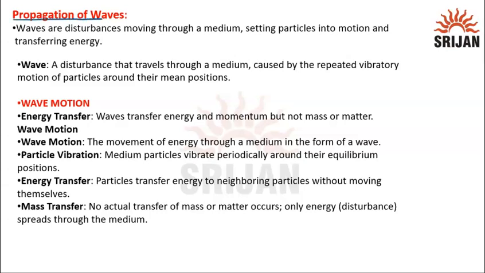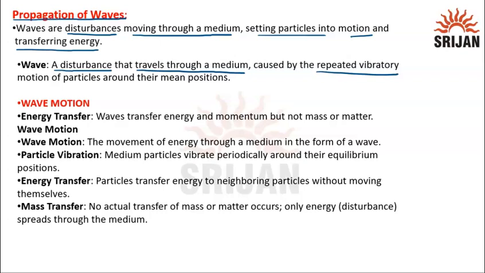Next is the propagation of waves. How do waves propagate? Waves are disturbances moving through a medium, setting particles into motion, because the particles get into motion and transfer the energy to the adjacent particles. So how can we define a wave? It is a type of disturbance that travels through a medium, because it requires a medium, caused by repeated vibratory motion of the particles. What do particles do? The particles vibrate about their mean position and cause the disturbance, transferring the energy to another particle. And this phenomenon goes on, hence the wave becomes.